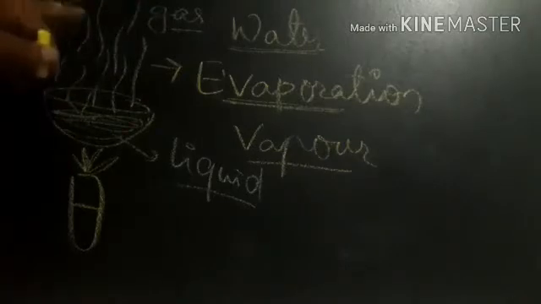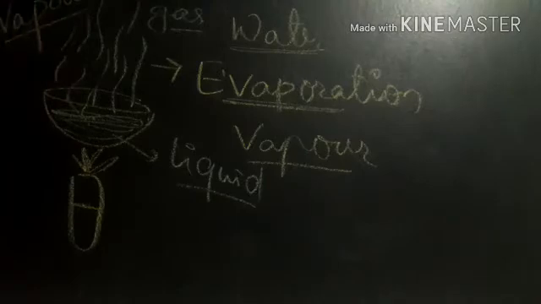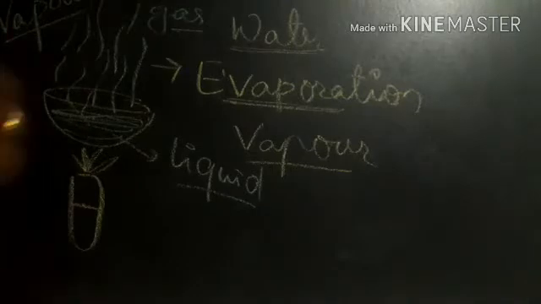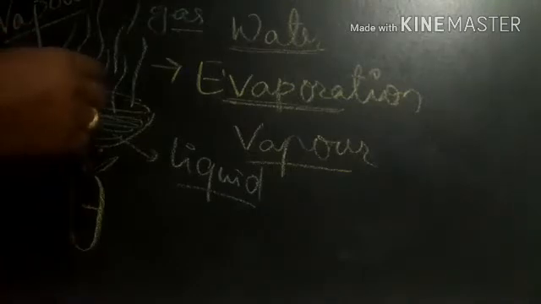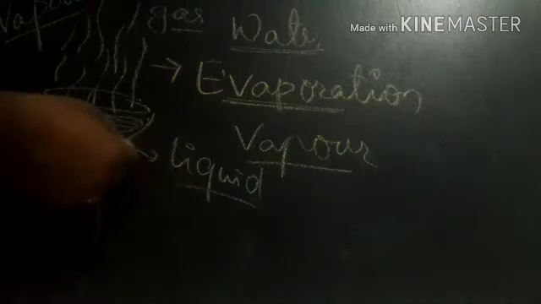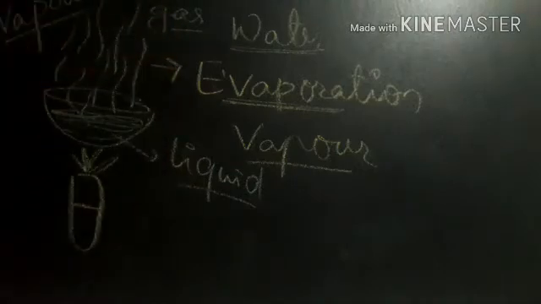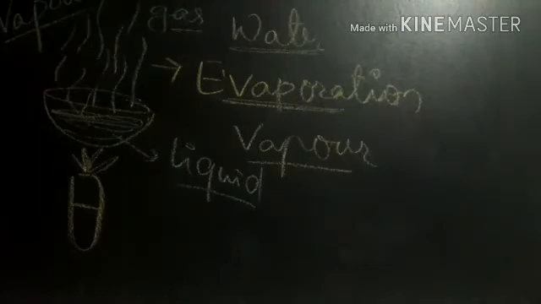Vapor is a gaseous form, so we are unable to see it with our normal eye. So evaporation means conversion of liquid water into gaseous vapor.